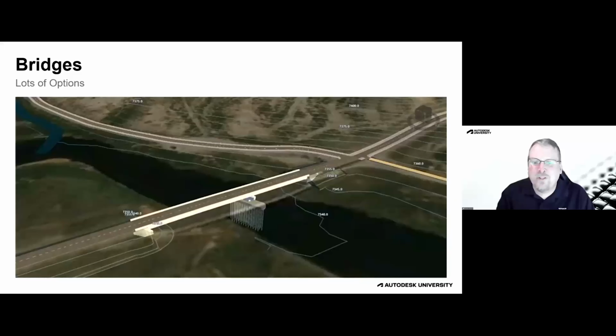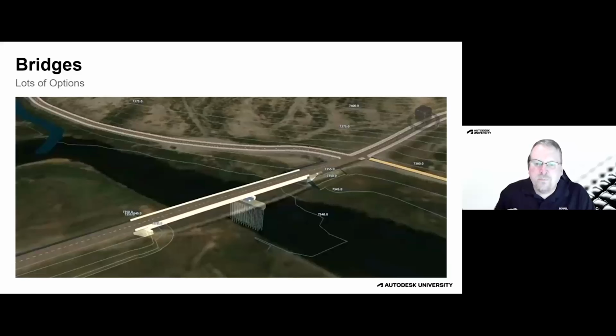Bridges is, again, one of those other things that you're probably going to have to use both software packages for. In this picture here, this is actually InfraWorks, which is kind of the infrastructure side of things. So it kind of falls under the Civil 3D umbrella, so to speak. InfraWorks has the ability to model bridges, right?